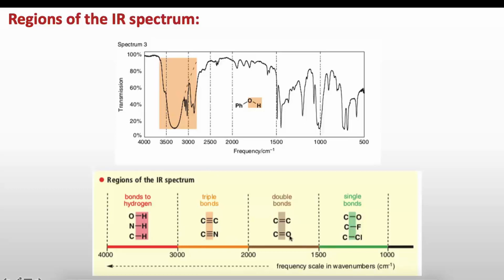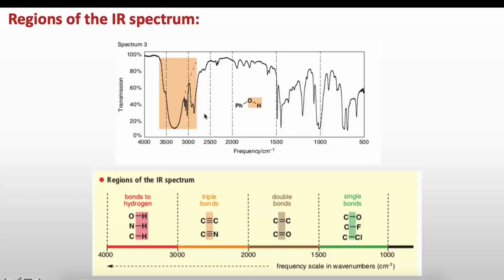This is the double bond region, which is the most important for us, 2000 to 1500 centimeter inverse, and double bond means C double bond C and C double bond O vibrate in this region. This is the single bond region, where all single bonds, like C single bond O, CF bond, CCl bond, CBr bond, all vibrate, and all bending vibrations also occur in this region, which is from 1500 to 1000 centimeter inverse.